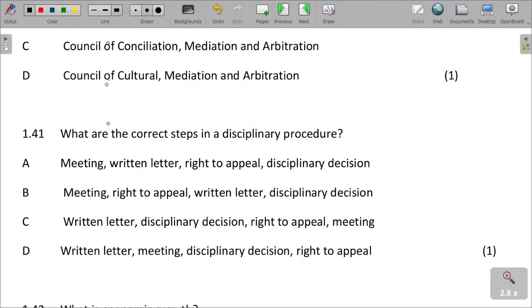So a written letter that notifies about the meeting, and then a disciplinary decision that is going to be taken during the meeting, and then the right to appeal against the decision.